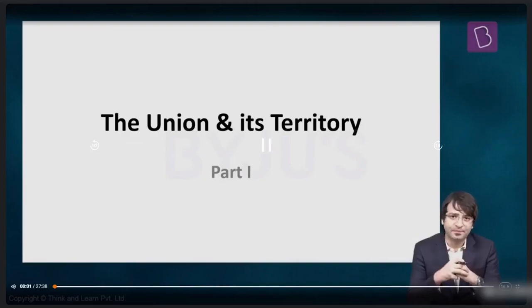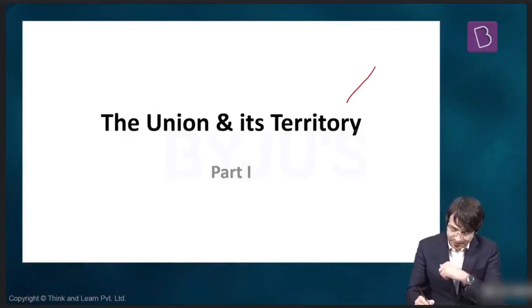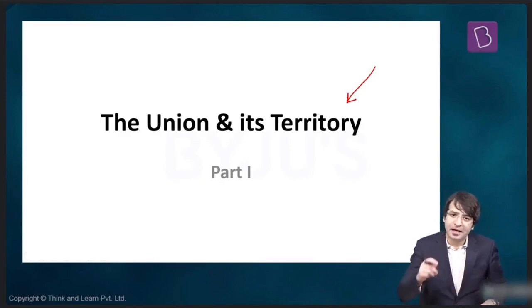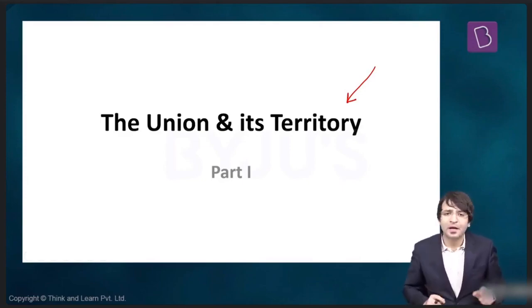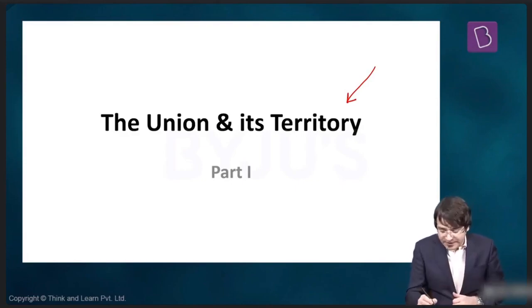In this lecture, let us discuss part 1 of the Constitution of India, Union and its territory. And we shall be discussing 4 articles, Articles 1 to 4. But first up, before 2014, we had 28 states in India and we had 7 union territories.